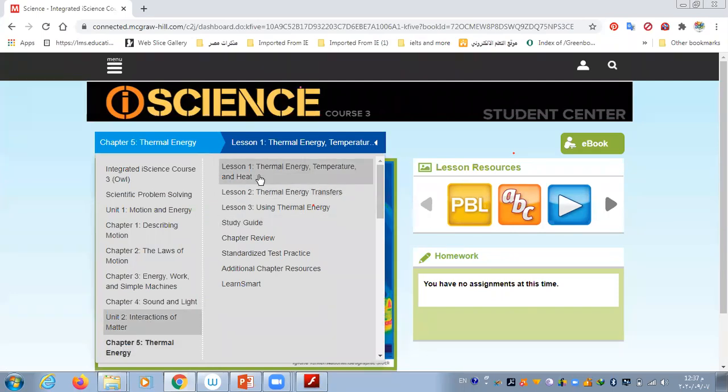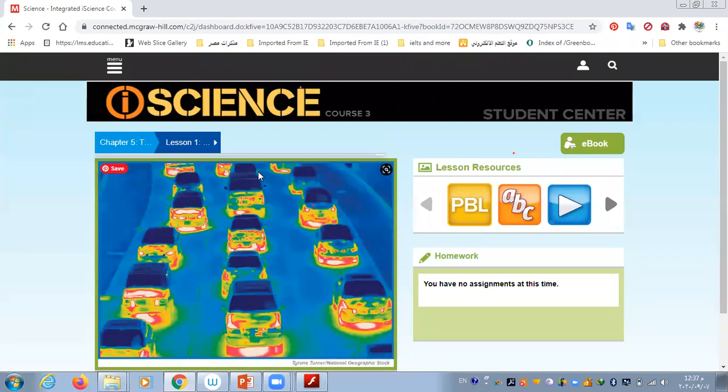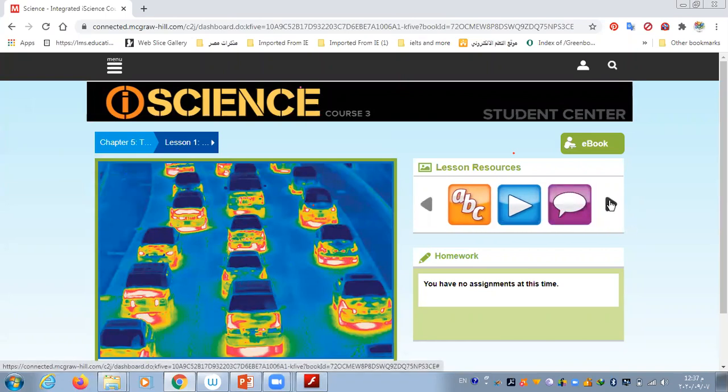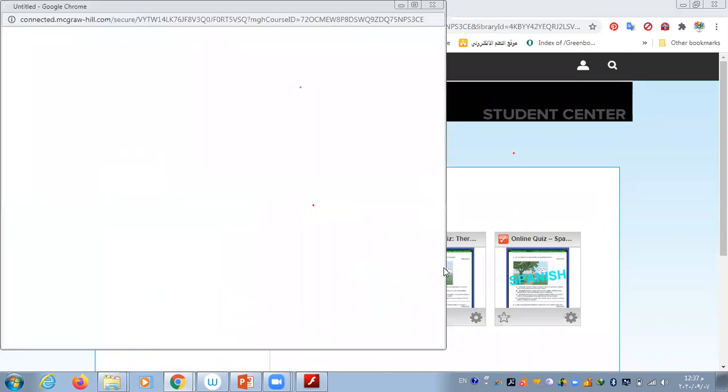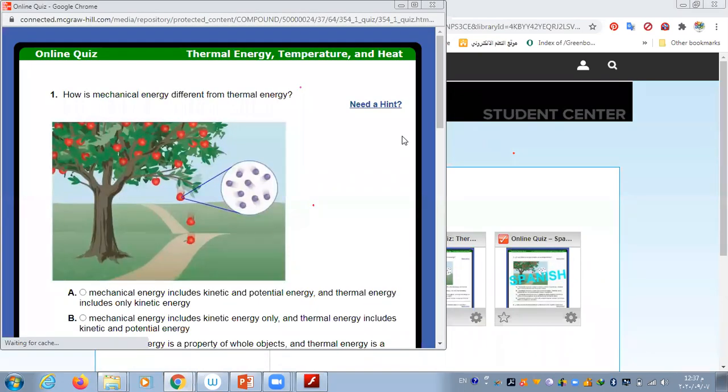Then Lesson 1, Thermal Energy, Temperature and Heat. Ayman, I'll just finish this and answer your question. Then you can see these icons. You will move the cursor until you get Check. You press Check. It opens this one. Here in the middle, you have Online Quiz. Open the online quiz.